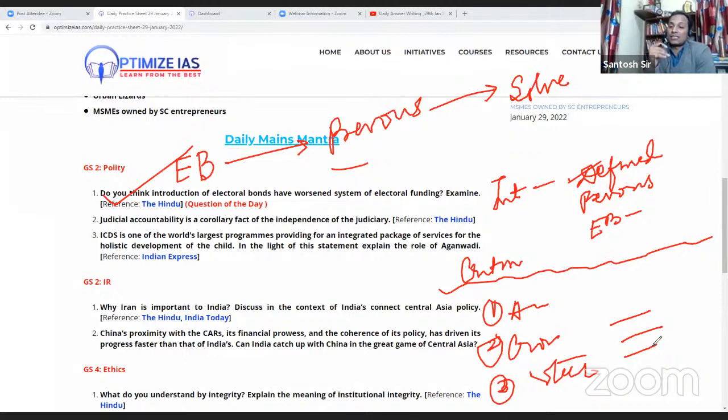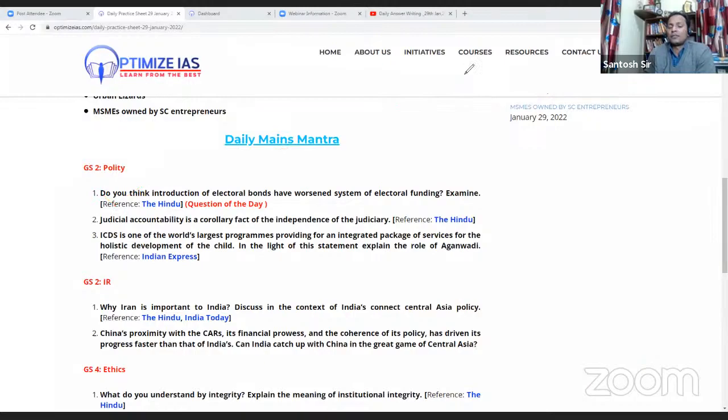You can give some suggestions that some protections need to be brought into the electoral bond scheme. You cannot give a radical suggestion that this scheme is not at all good and this must be scrapped. Don't give such a radical statement. Just give statements where you try to suggest something positive. How can this scheme be improved?